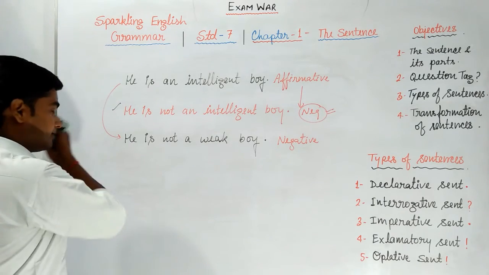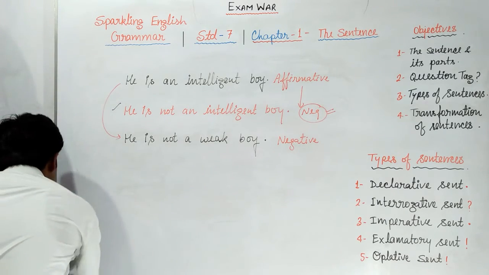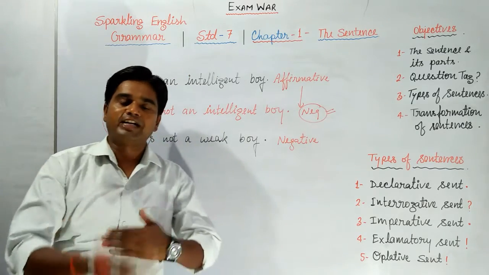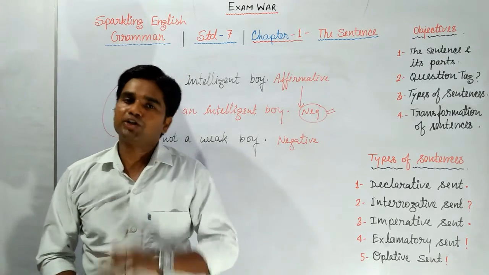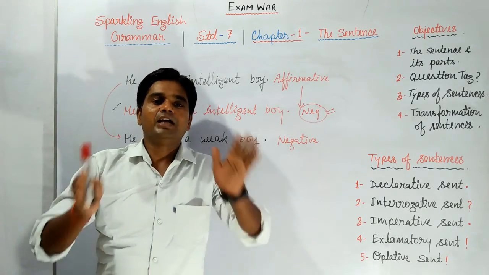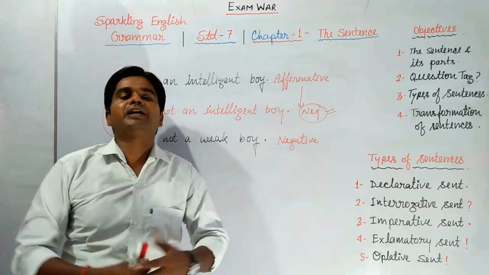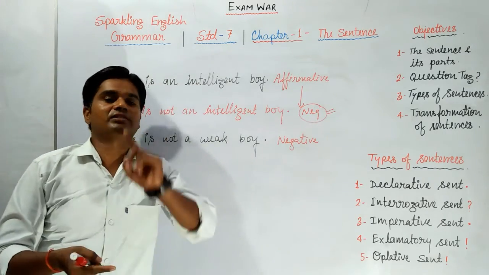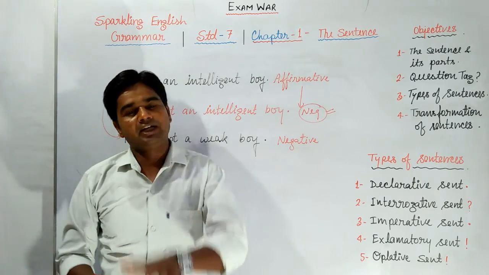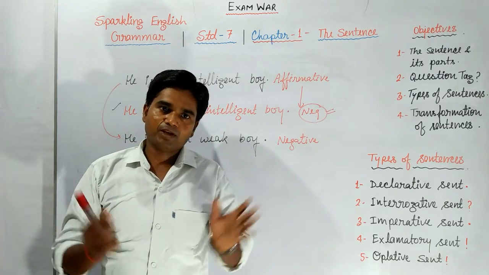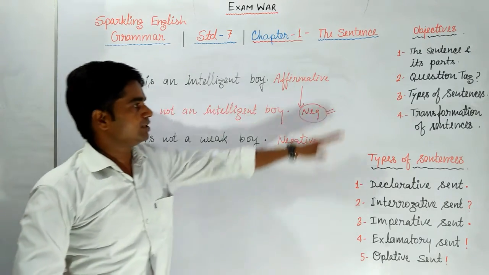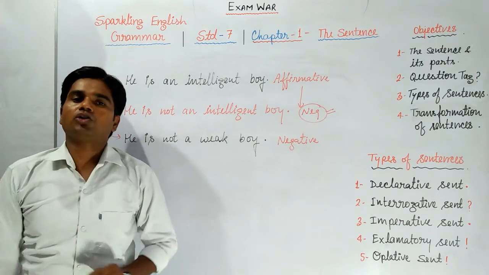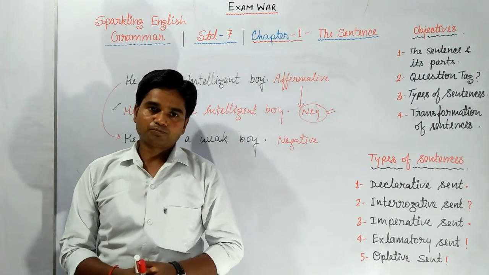So this process is called transformation. In transformation, we change the sentences from positive to negative, negative to interrogative, or interrogative to positive. In this process, we use different kinds of words. Sometimes opposite words, sometimes negative words, not, do not, does not, never, like this. So this is all about these points we discussed in the class. I think you got all these points very well.